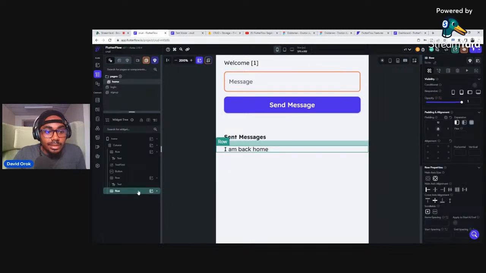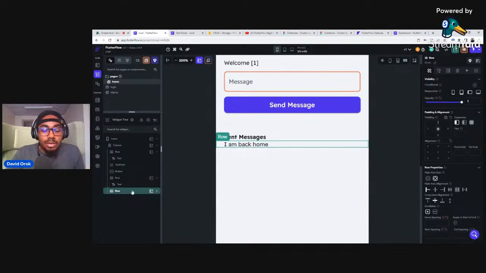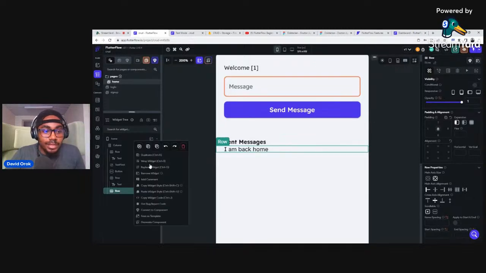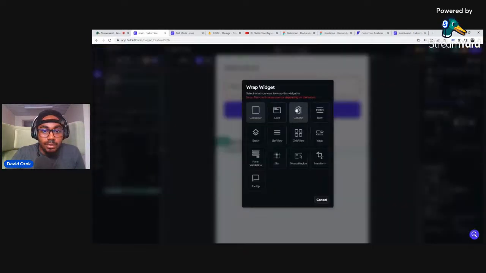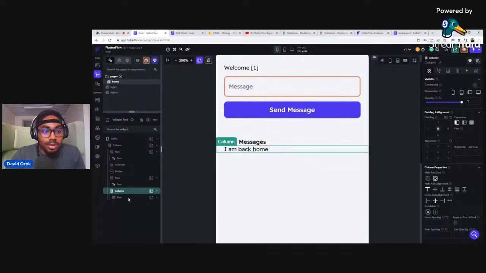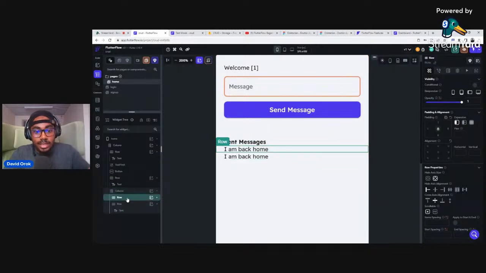Let's make this the row, right? Great. Let me remove this padding on the top, and I want us to wrap this in a column because I want to put something else under that row. All right, so I'm gonna right click on it and wrap it in a column. Okay, now I've wrapped this in a column. I can click on the row and duplicate it, and make it go down.